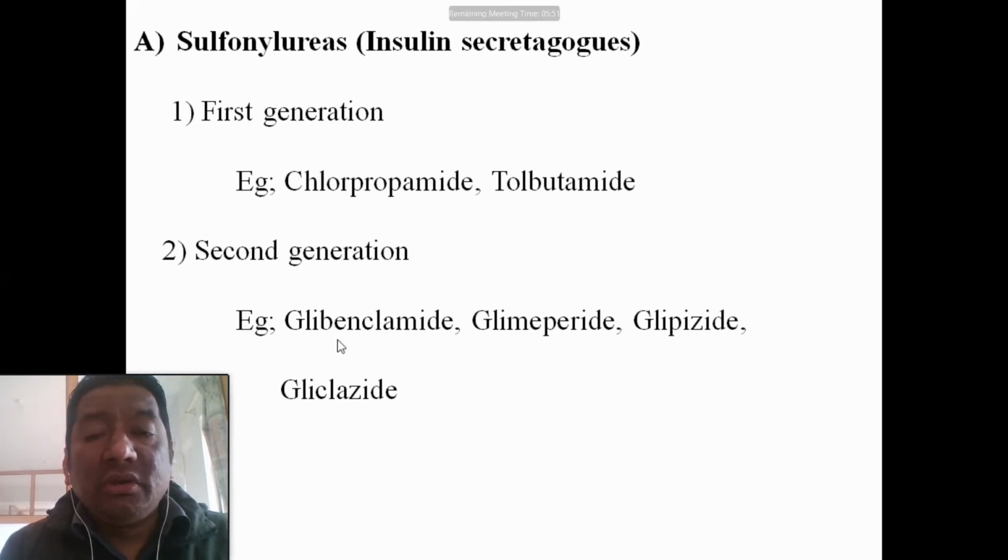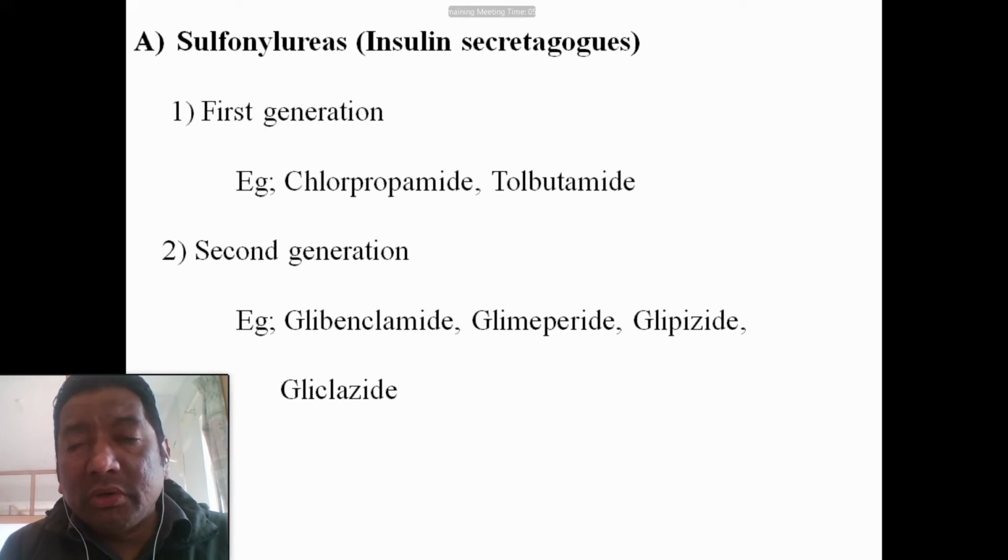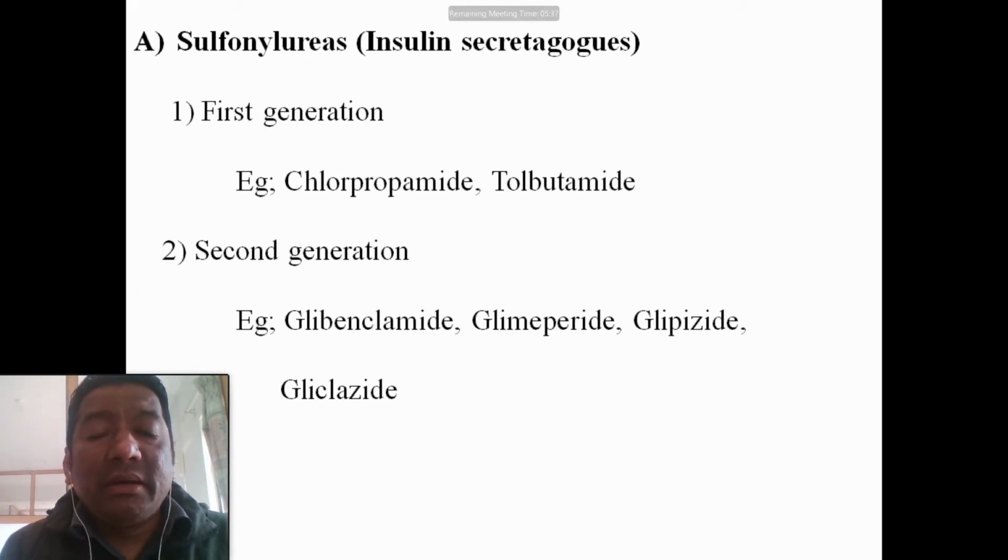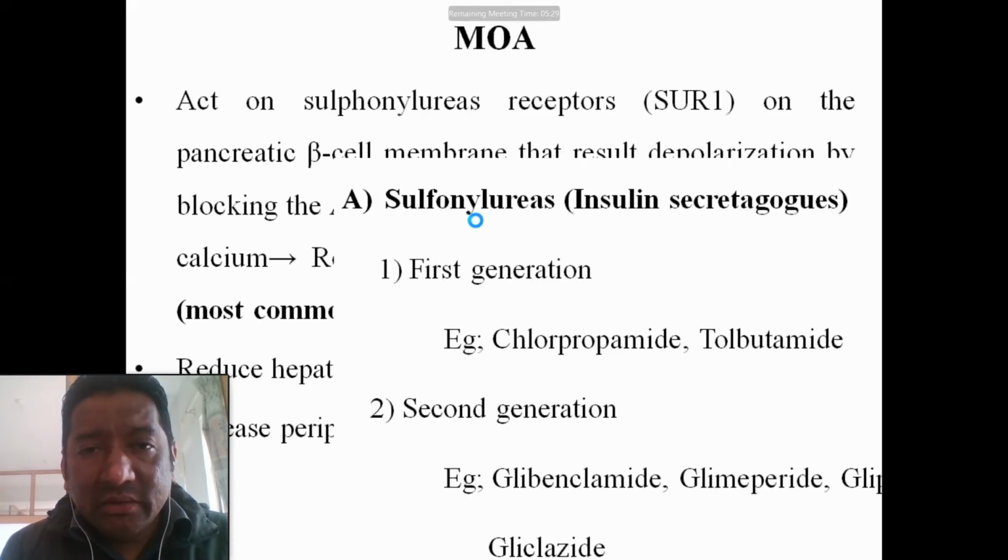Whereas the second generation drugs have a short duration of action and are less toxic in terms of producing hypoglycemia. That is the reason second generation drugs are better. They are commonly used compared to the first generation drugs. So this is the sulfonylureas. I think everything is clear here.